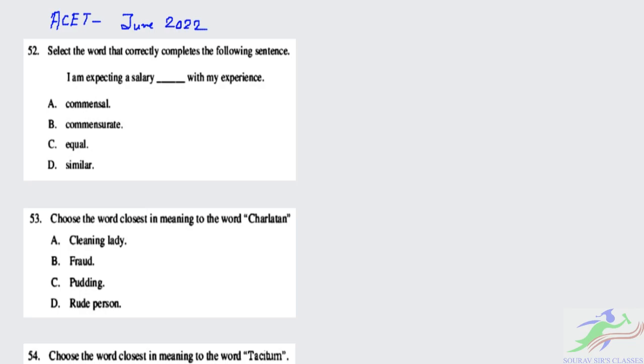So from question number 52 onwards, up to question number 62, we will start the English section. We will solve this in two videos.